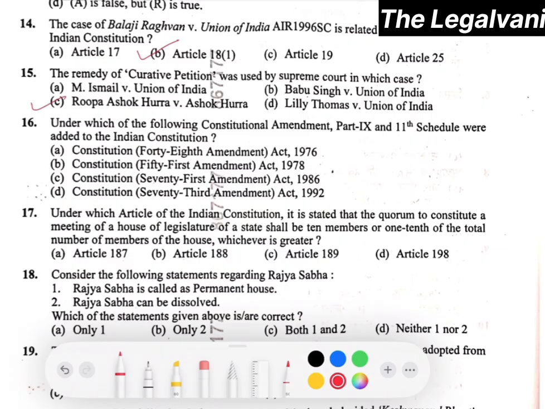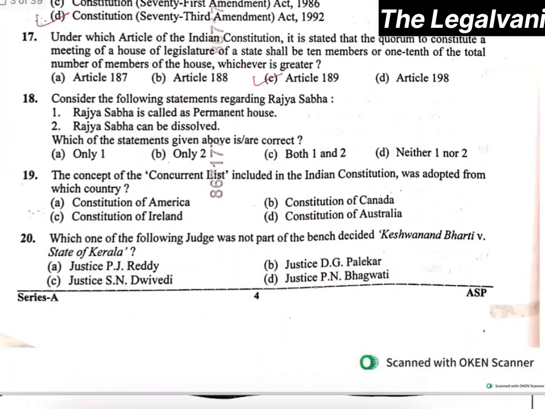Question number 16. Under which of the following constitutional amendment, Part 9 and 11th Schedule were added to the Indian Constitution? Here the right answer will be option number D, that is Constitution 73rd Amendment Act 1992. Question number 17. Under which article of the Indian Constitution it is stated that the quorum to constitute a meeting of a House of Legislature of a state shall be 10 members or one-tenth of the total number of members of the House, whichever is greater? Here the right answer will be option number C, that is Article 189. Moving forward with question number 18.